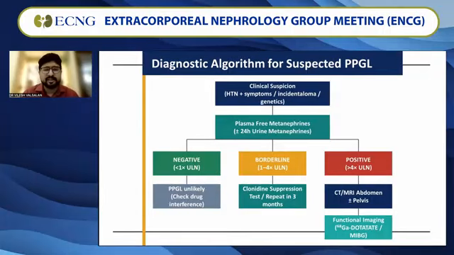Finally, looking at the algorithm for suspected PPGL, we have to have a clinical suspicion. As Jacob sir said, it may not be evident; the patient may not have obvious symptoms, and it will often be something like an incidentaloma. Based on that, we may go for plasma-free metanephrine levels. There are cases when they are borderline. When there is an incidentaloma, we have to think about imaging at that point: CT or MRI abdomen, mostly CT with contrast, which is the best thing to do. After the contrast CT, we get functional imaging to clarify, using gallium dotatate or MIBG, which was done previously.